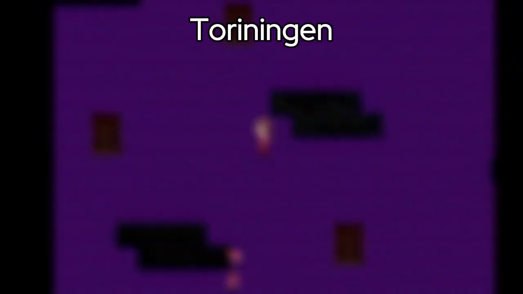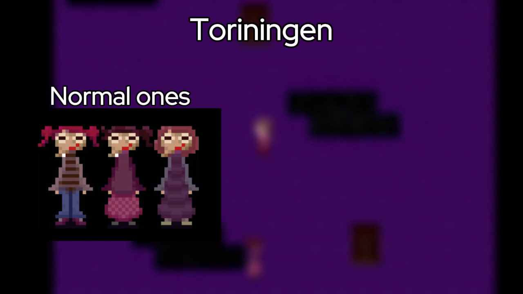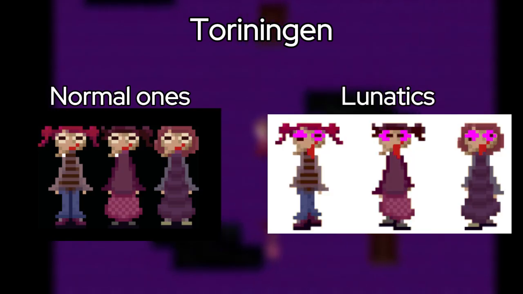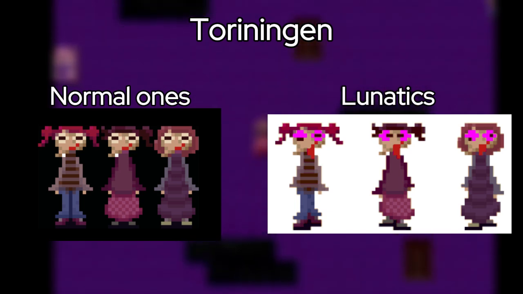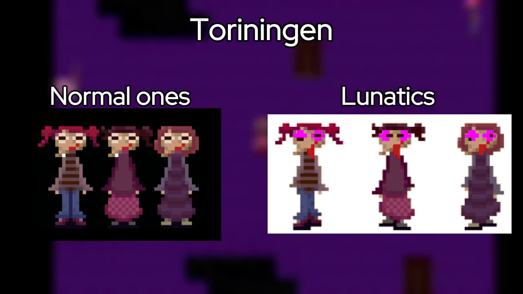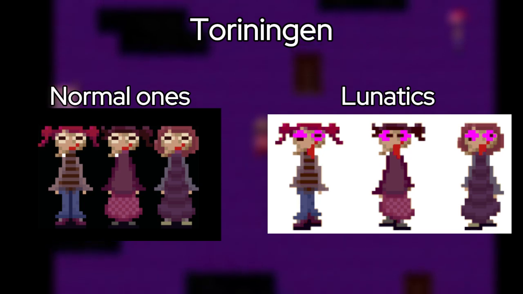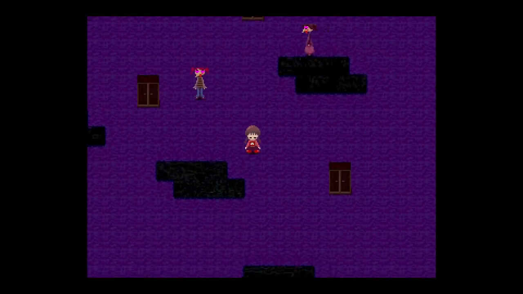Okay, these things. The Toriningans, they're called. There are two versions, normal ones and lunatics. Lunatics chase you, and when they touch you, you're sent into some sort of dead end in a random world where we have to wake up to exit. It's pretty much the game over of the game. But let's come back to my situation. There's an infestation of lunatics.